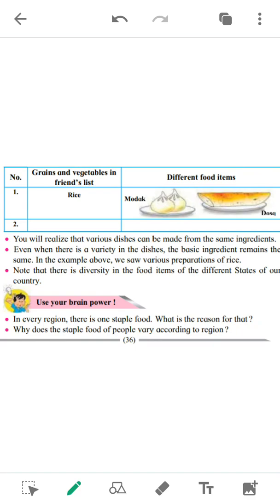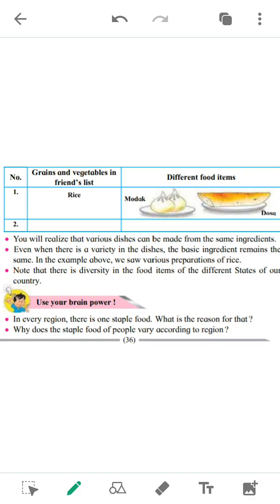So you will realize that various dishes can be made from the same ingredients. Various dishes, कितने अलग अलग चीज़ें बने हैं ना राइस से. So ingredient मतलब चीज़. जैसे rice is an ingredient for making different dishes. Even when there is a variety in the dishes, the basic ingredient remains the same. Basic ingredient here is rice. उससे काफ़ी चीज़ें बने, लेकिन बेसिक इंग्रेडिएंट क्या है? बेसिक चीज़ किससे बनी है? राइस से बनी है. So in the same example above, we saw various preparations of rice, various dishes made up of rice.